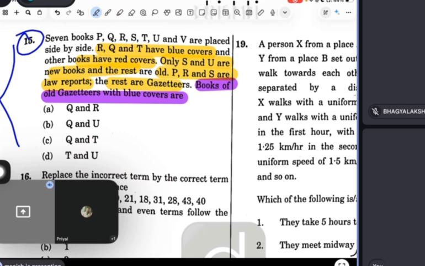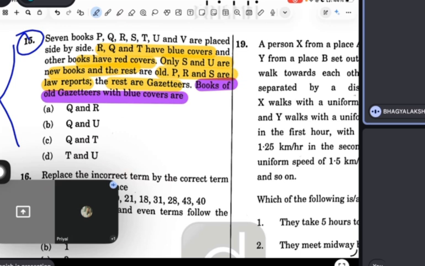How are you telling? Tell again. See, I will tell. Out of P, Q, R, Q, T are blue covers. Out of that, R is a law reporter. Remember, Q and T are in blue covers. R is out of that, law report. So the remaining ones are the gazetteer reports.